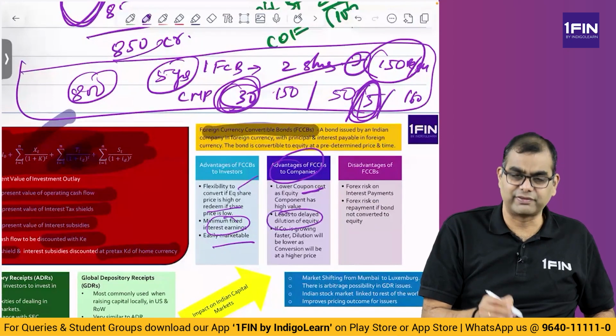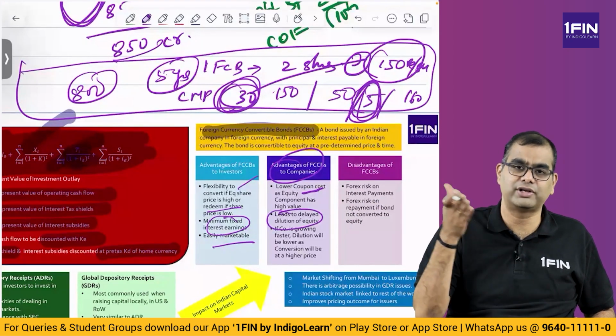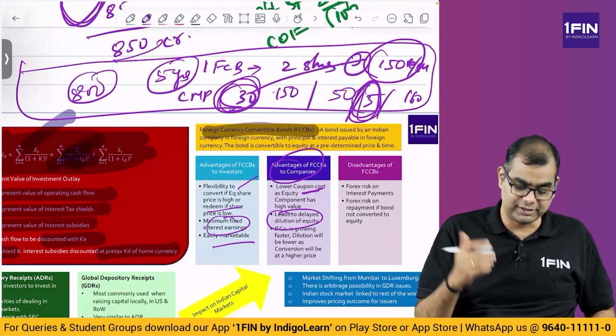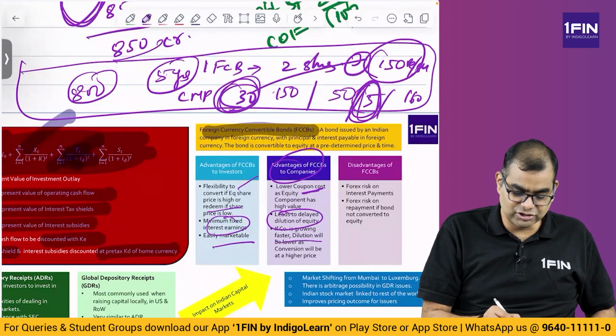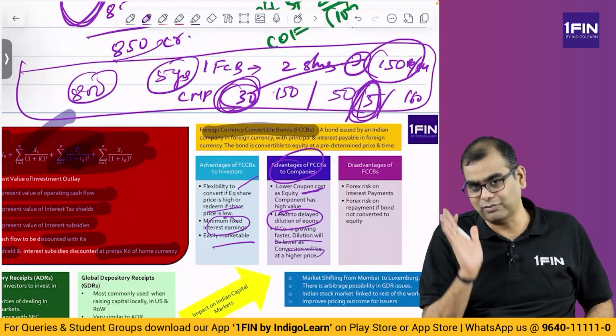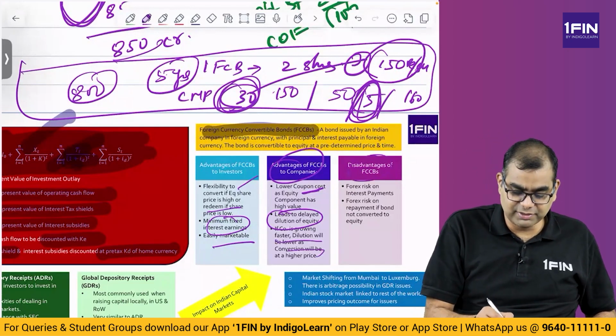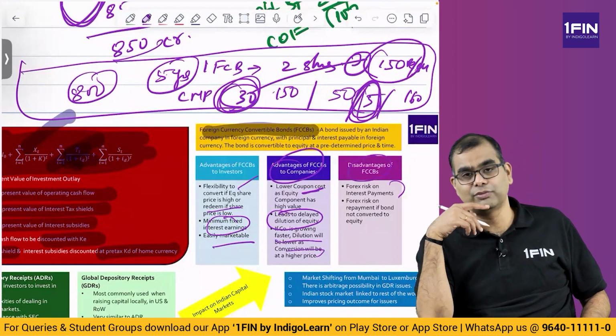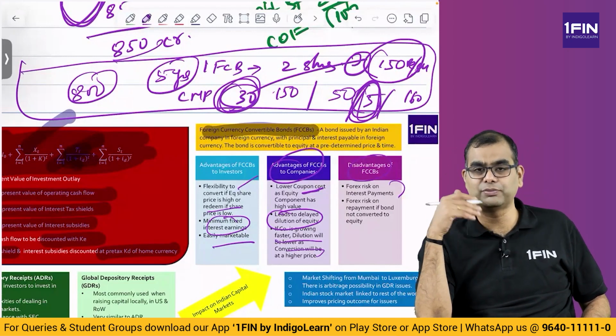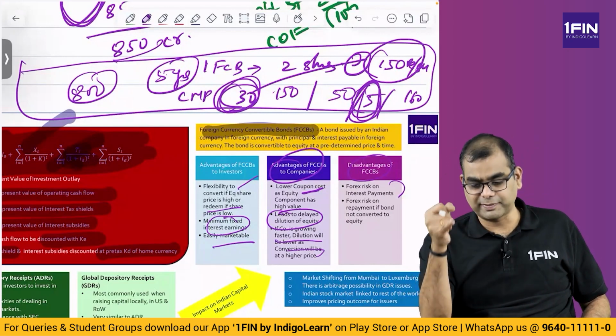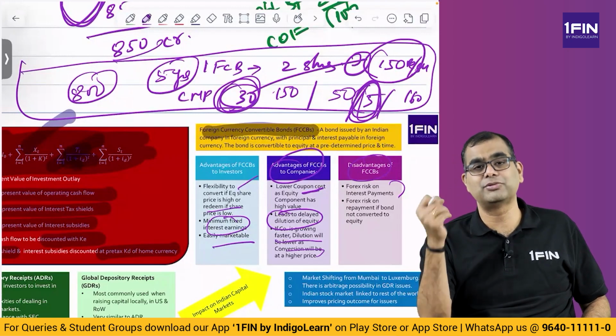Leads to delayed dilution of equity. I told you, instead of diluting today, you can dilute after 5 years and at a much better price. If the company is growing faster, dilution will be lower as the conversion price will be higher. Exactly what I said. Disadvantages of FCCB: forex risk on interest payment. So, if you borrowed this at rupees 85, suddenly the rupee is now 120. All interest payments have to be made at 120, your repayment has to be made at 120.